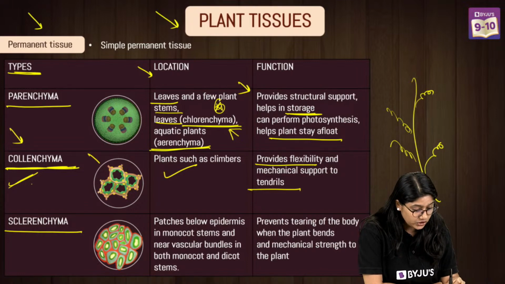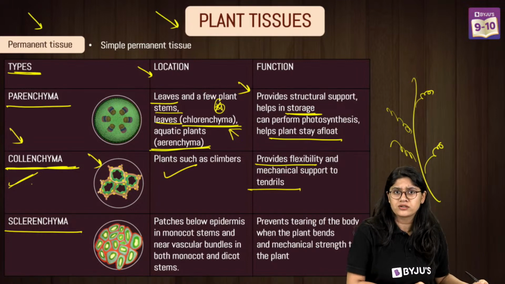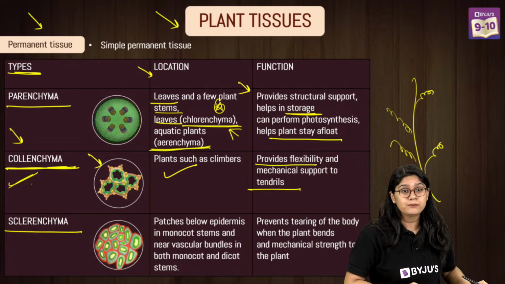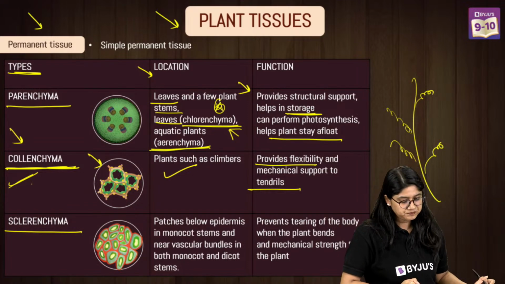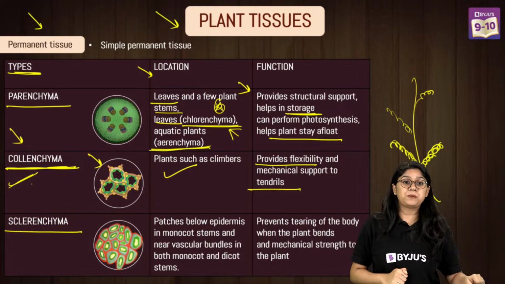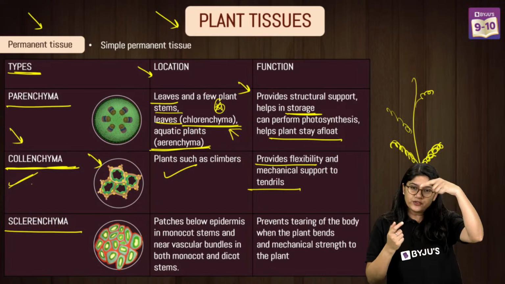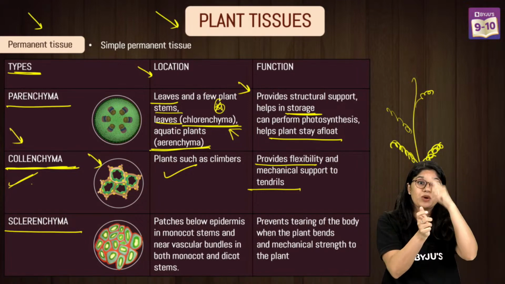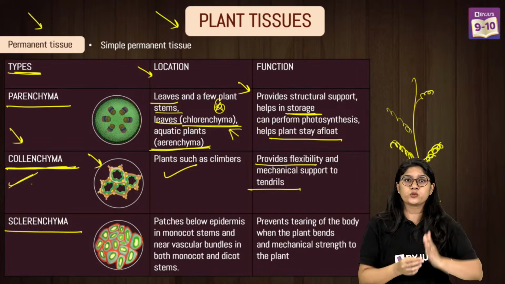And they have thick corners, right? They have very thick corners. Because of these thick corners, they give flexibility to the plants. Tendrils are these special structures present on the plants, and they are a kind of curl that we usually see green in color. They actually help in holding on to any structure and growing further.